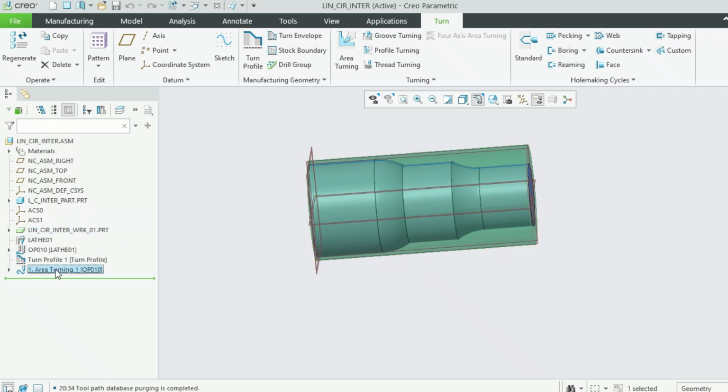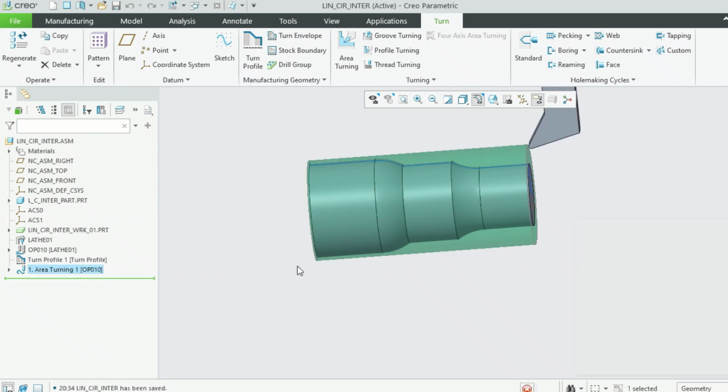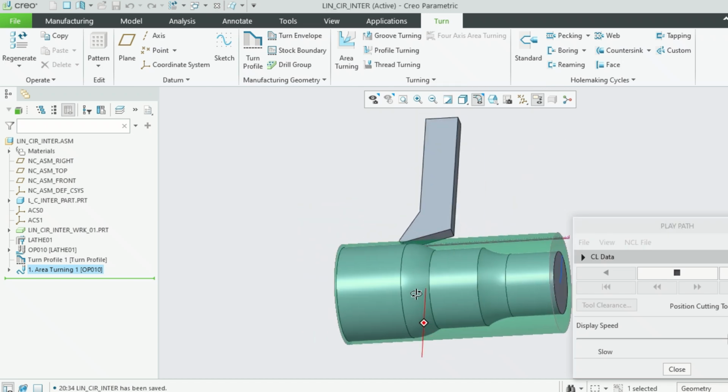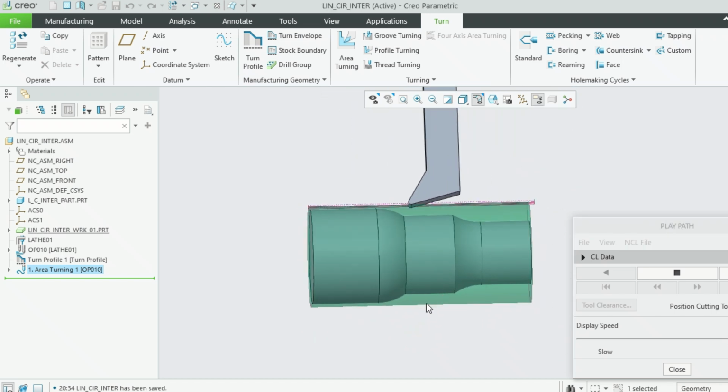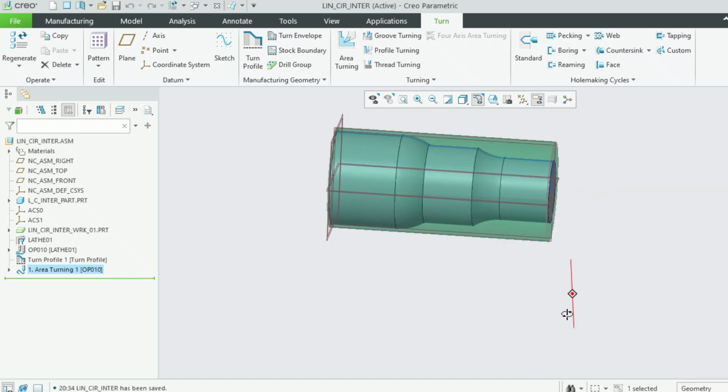Now let us simulate it, save it and simulate it. Okay, yeah, it's stopping there. That's how it's going to machine the part. Okay, now this is done.